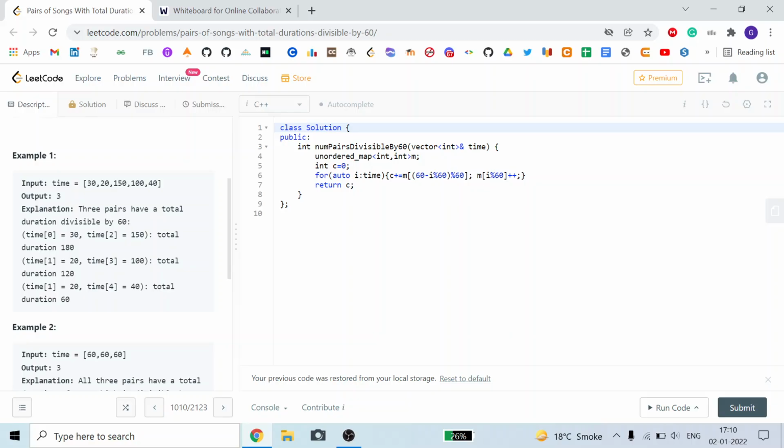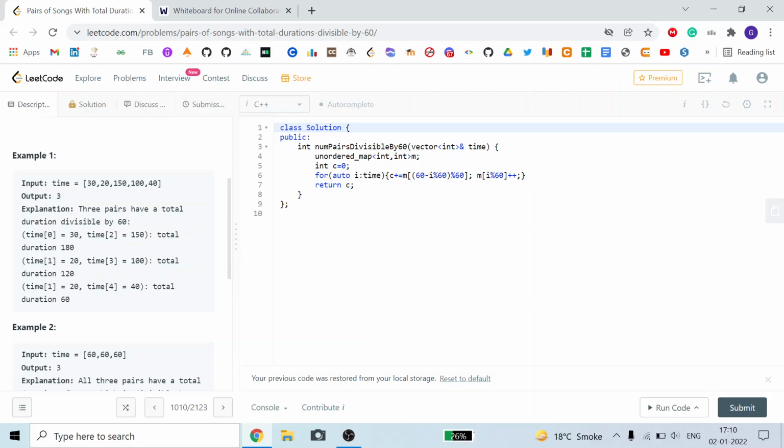I am explaining this because some of you may not be familiar with for auto i colon time, since mainly you use int i equal to 0 to i less than time dot size. Here, c plus equal to, for any particular number, like if we are at 150, we do 60 minus its modulo. The modulo of this number is 30, so 60 minus 30 is equal to 30.